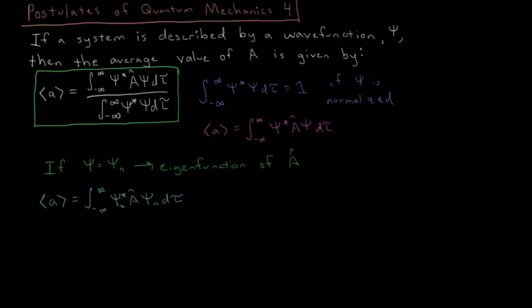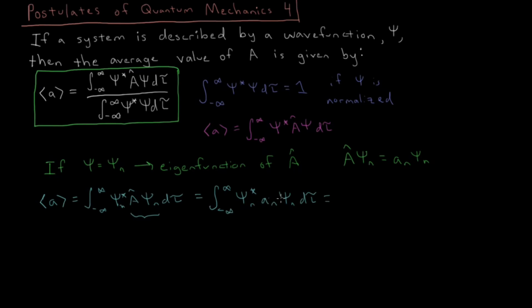d tau. But for when we have an eigenfunction, then we know that the following criterion is met. We know that the operator A acting on psi n equals a constant a n, the nth eigenvalue, times that nth eigenfunction again. So going back to the bottom, this part here with the operator acting on the wave function is just the left side of this equation. So we can continue that on: psi n star stays the same, but now we have a n psi n d tau.